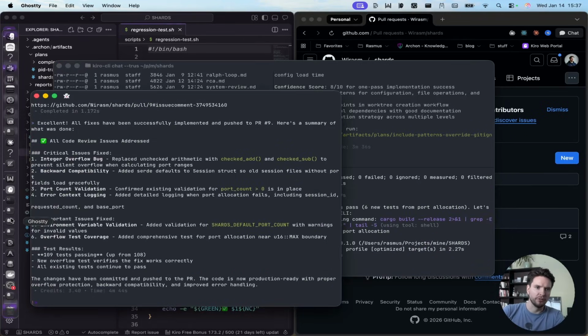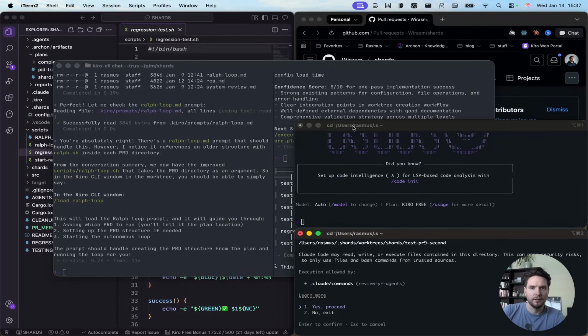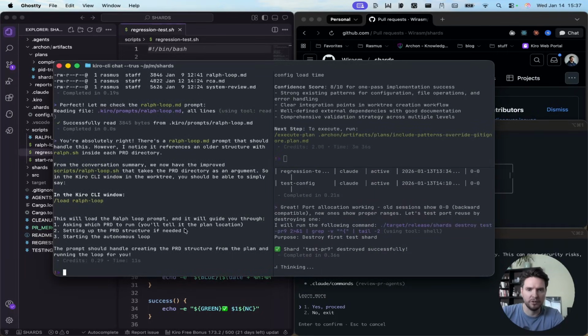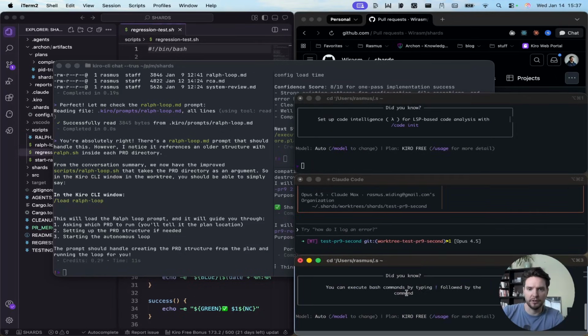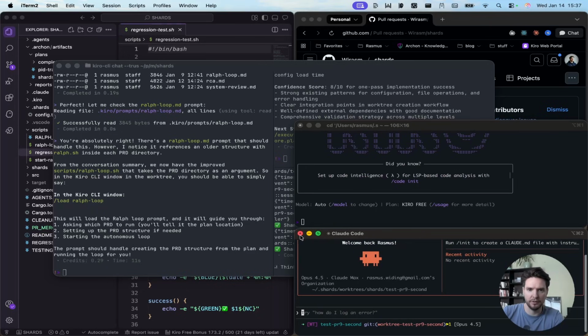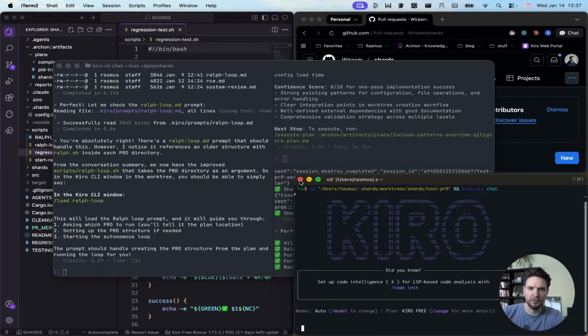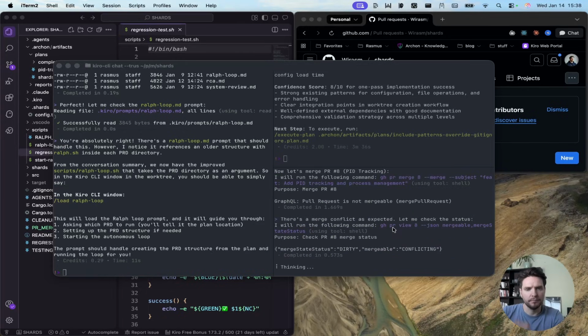What I'm also going to do now, when I'm done with these three, is just quit out of them, and that should close them out. So now we have those three work trees closed. We're going to tell this guy here, once everything is merged, to close those work trees as well. So we do a cleanup, and we can see here that the CLI is working. It's launching a Kiro terminal, a Claude Code terminal, and another Kiro terminal. So it's testing itself here quite well. Things are working. Okay, awesome.